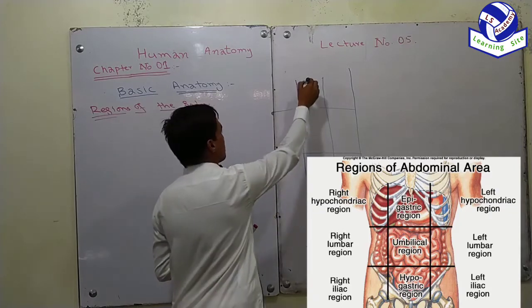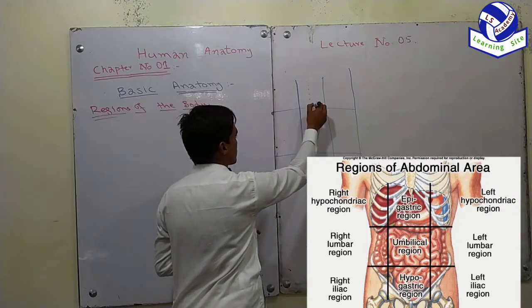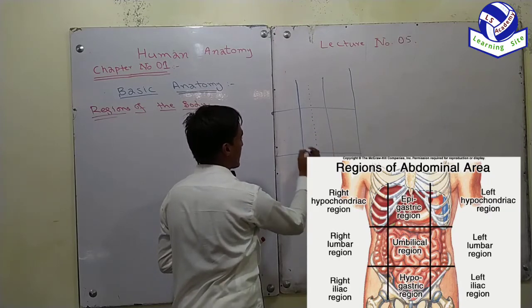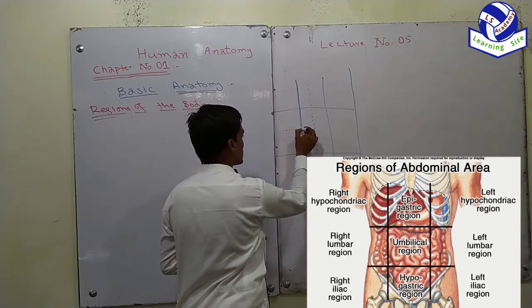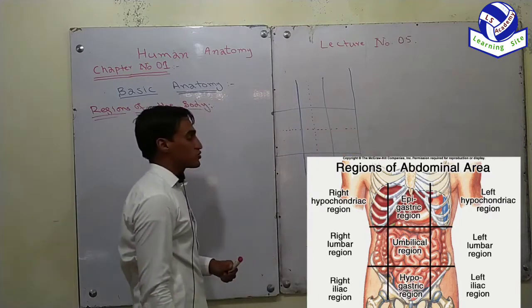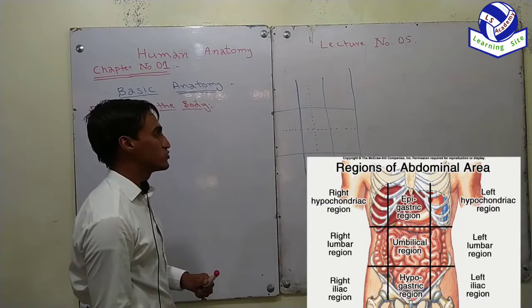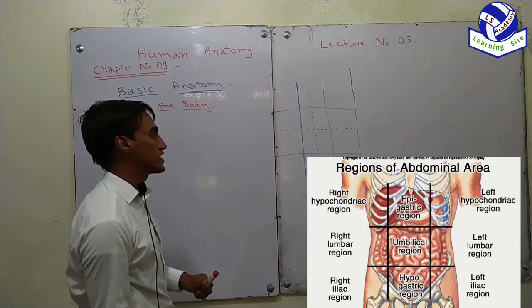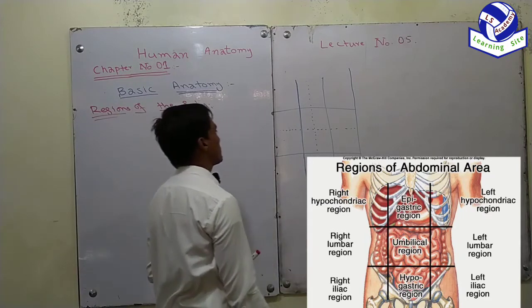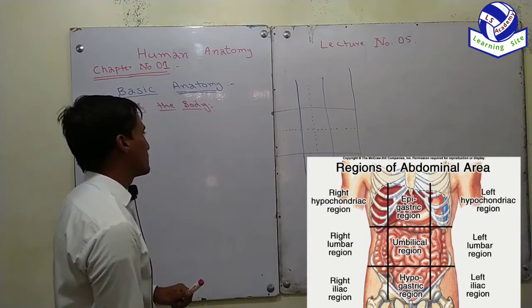Consider this is a median sagittal line and this is a transverse line. If we draw two median sagittal lines and two transverse lines, we derive a diagram which is necessary for the understanding of regions of the body.